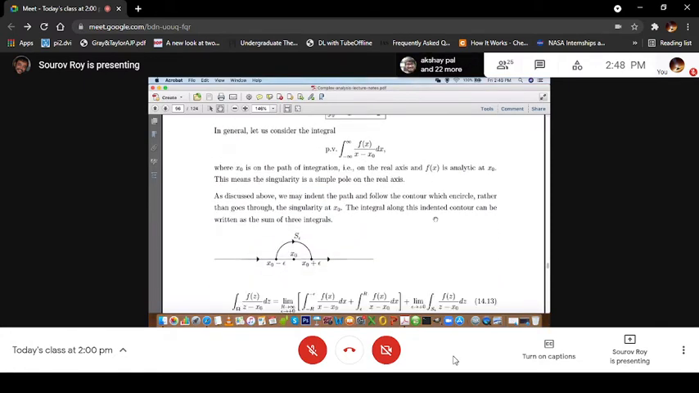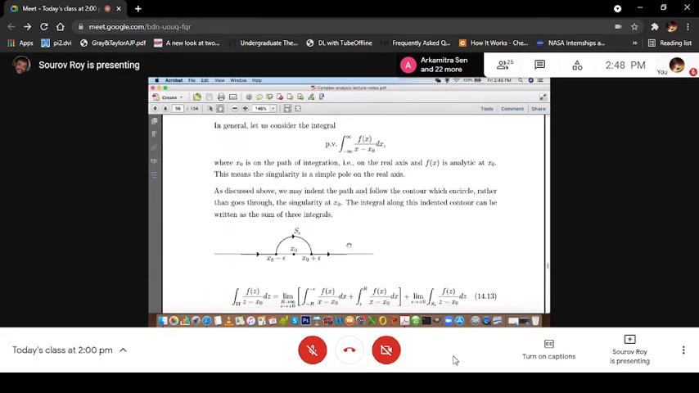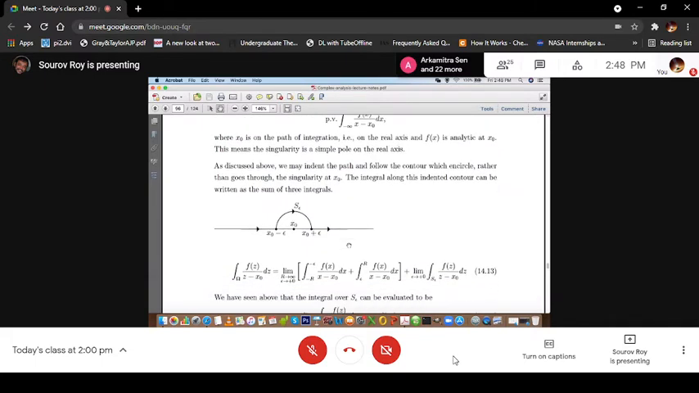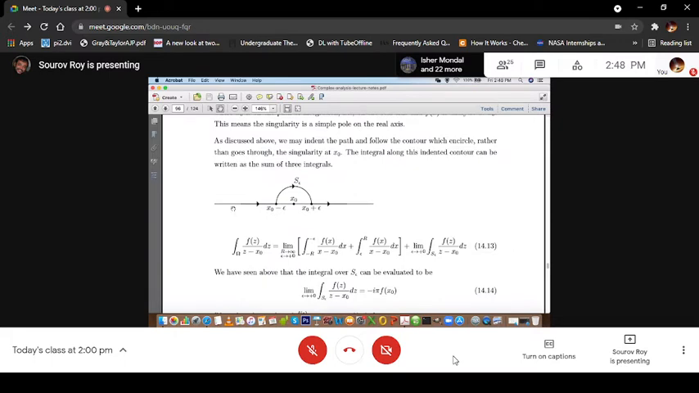So as discussed above, we may indent the path and follow the contour which encircles the singularity at x0 rather than going through it. So this is the path we will consider. The integral along this indented contour can be written as the sum of three integrals. Along this indented contour, I denote this integral with some kind of indentation sign. I will use the symbol capital omega here. I could not draw any other symbol, didn't get time.